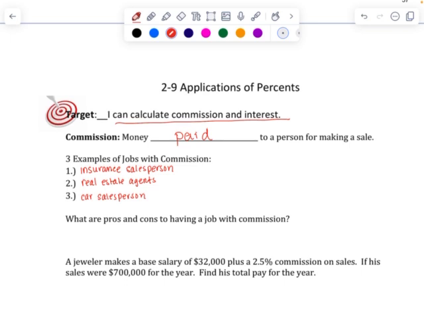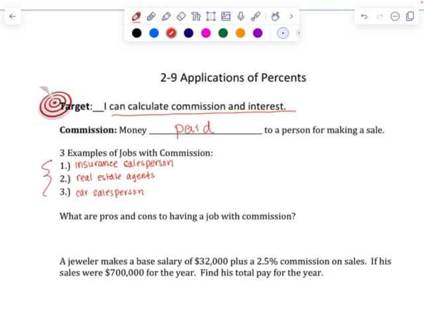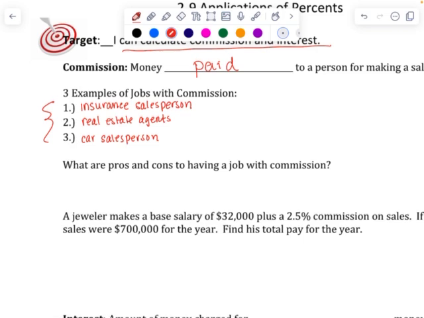A commission is, maybe you have a job, one of these that I listed here, an insurance salesperson or a real estate agent or a car salesperson. Maybe you make a sale, and so in addition to a salary, you may make a commission, or a percentage of your sales. Those are only 3 examples of jobs with commission. There are quite a few others. High-end retailers sometimes get paid on commission. Financial advisors may get commission. But lots of jobs have commission in addition to having a salary.